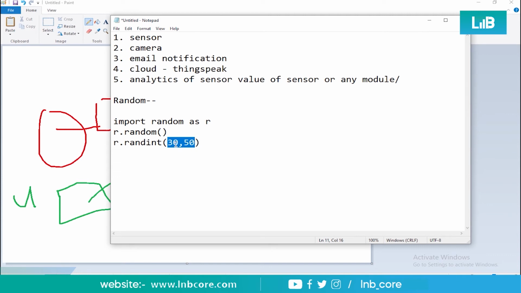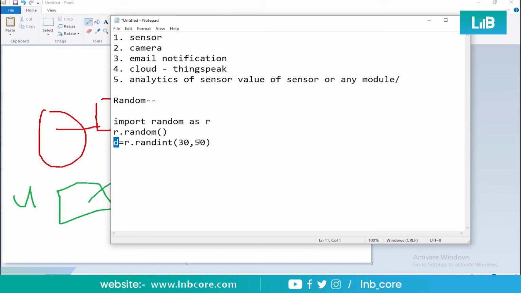If we want to measure the temperature of the human body, any value coming from this randint range will be stored in a variable called d, and I want to send this value of d to a cloud. I'll tell you how to get the data from sensors.